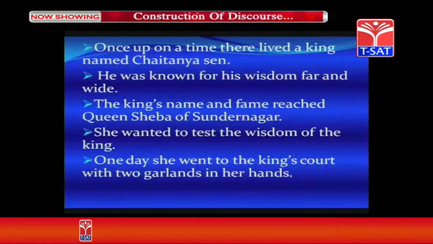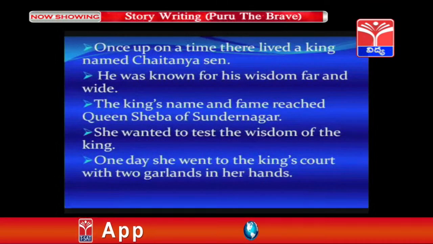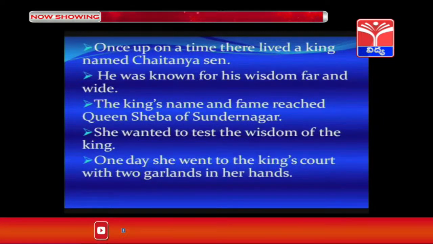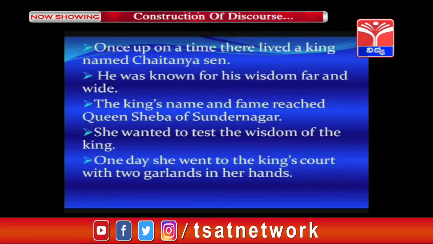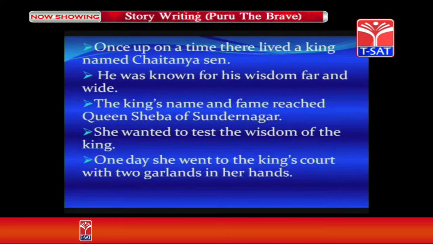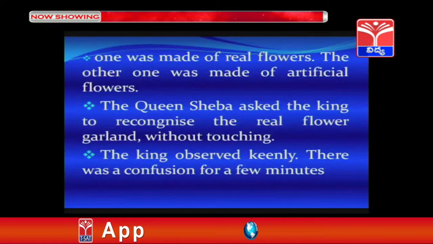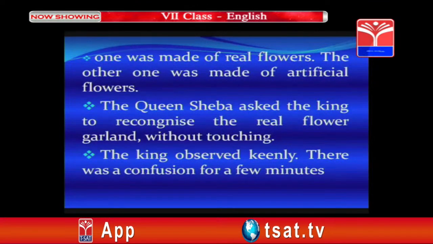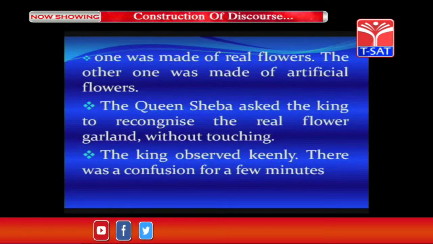Once upon a time there lived a king named Yu. He was known for his wisdom far and wide. The king's name and fame reached the Queen Yu of Sundarnagar. She wanted to test the wisdom of the king. One day she went to the king's court with two garlands in her hands. One was made of real flowers, the other one was made of artificial flowers. The Queen Yu asked the king to recognize the real flower garland without touching.